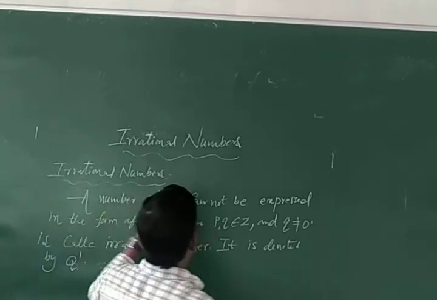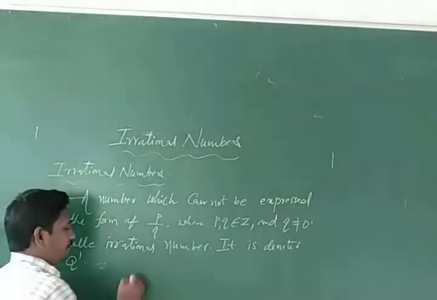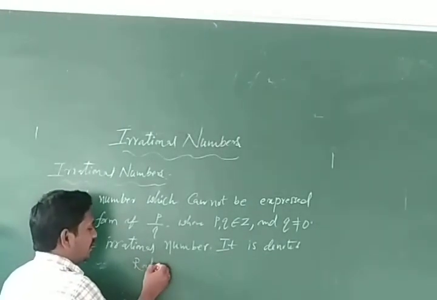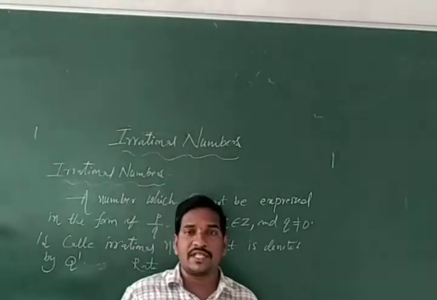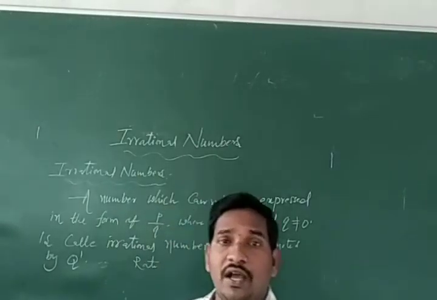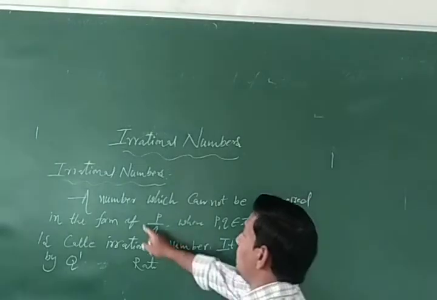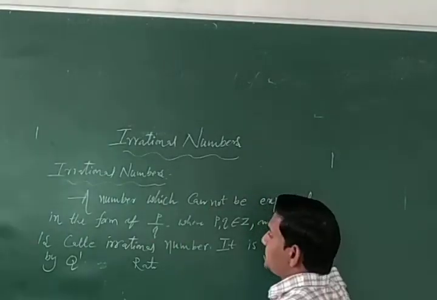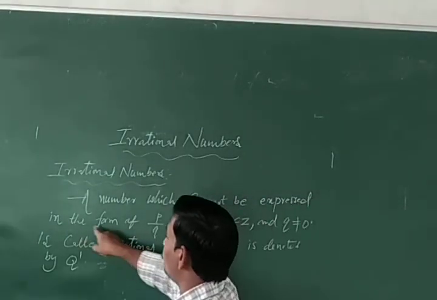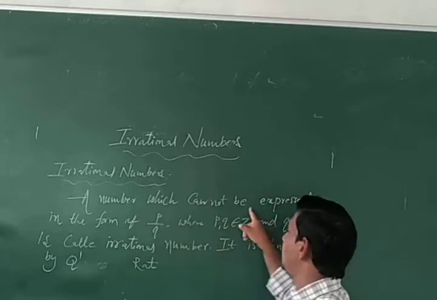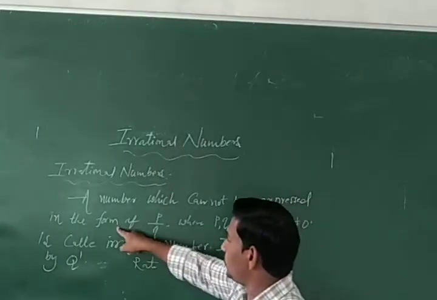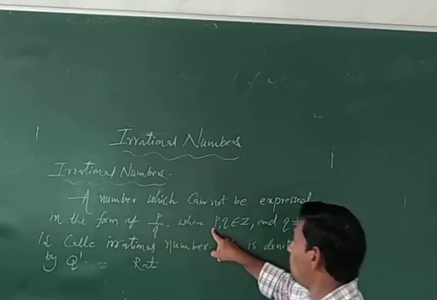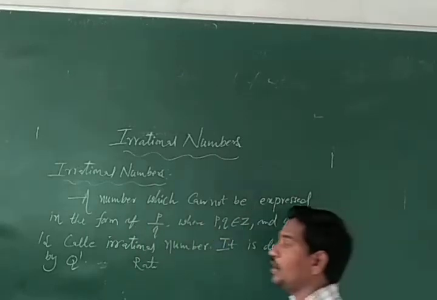Okay. In rational numbers, a number which can be expressed in the form of p by q is called a rational number. A number which cannot be expressed or written in the form of p by q, where p comma q belongs to R, q not equal to 0.